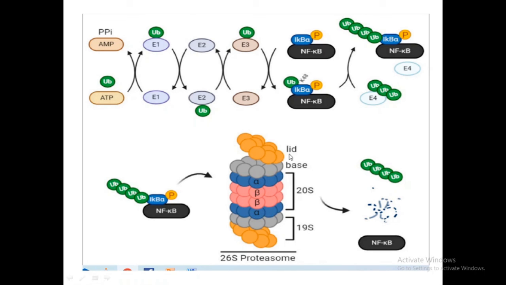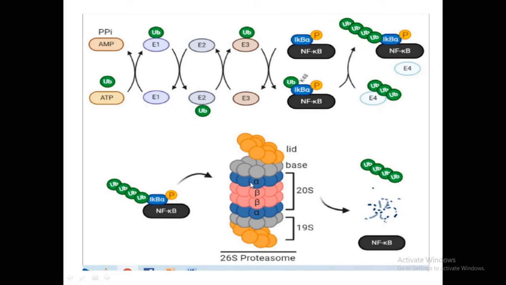The alpha rings are present at the outer side of the proteasome, so that they maintain the gate of the proteasome. Through that gate, the proteins to be degraded get into the proteasome, and the beta rings have 3 to 7 proteolytic sites. So the beta rings carry out the proteolysis.